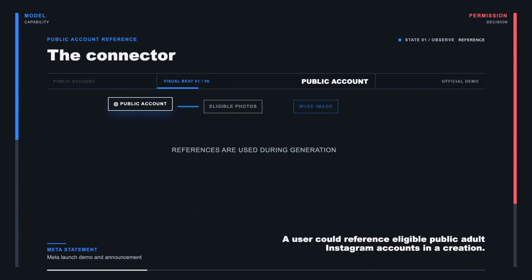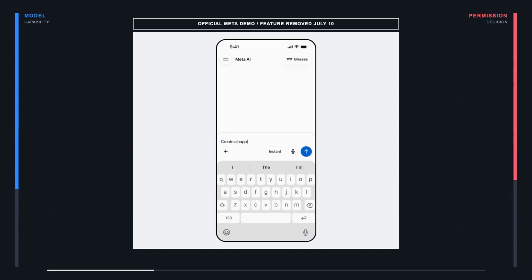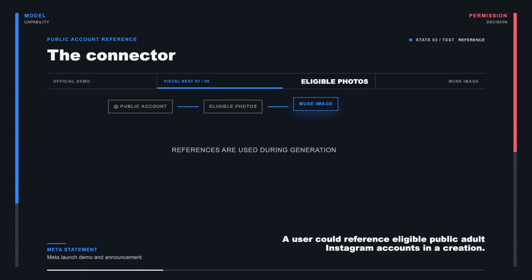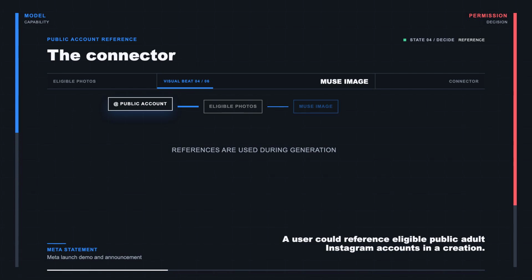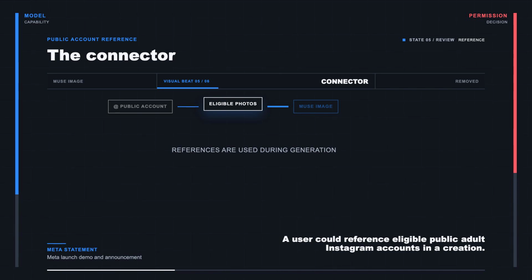The disputed feature connected Muse Image to eligible public adult Instagram accounts. Meta's launch page said users could mention an Instagram account inside Meta AI, bring that profile into a creation, and let the system use public photos as references. The official demo shows a user drafting a birthday card, selecting public profiles, previewing their photos, and generating a new group image. This distinction matters. The documented event concerns photos used as references during generation. It is not evidence that this launch added every Instagram photo to the model's training data.